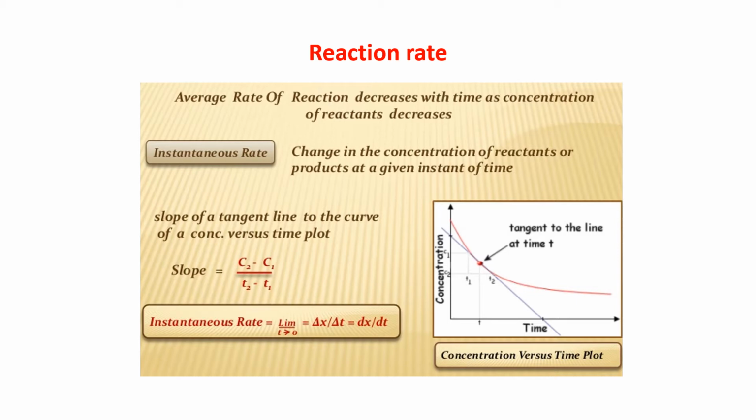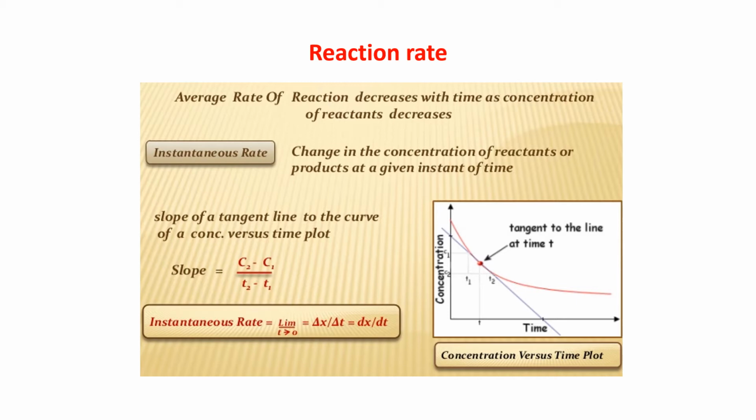Okay. Now instantaneous rate. How to find out the instantaneous rate? That means the rate of a reaction at a particular instant of time. Change in the concentration of the reactants or products at a given instant of time is known as instantaneous rate. That I already told you. How to find out the rate at a particular given instant of time? You can find out by taking the tangent in the graph curve.